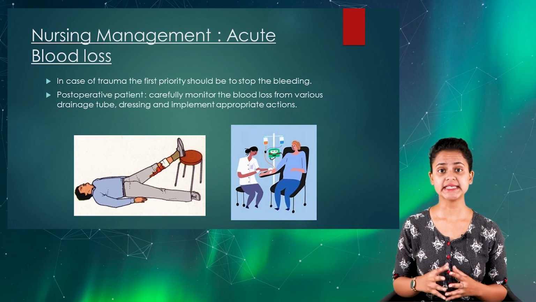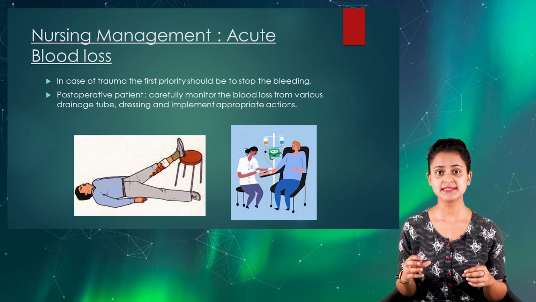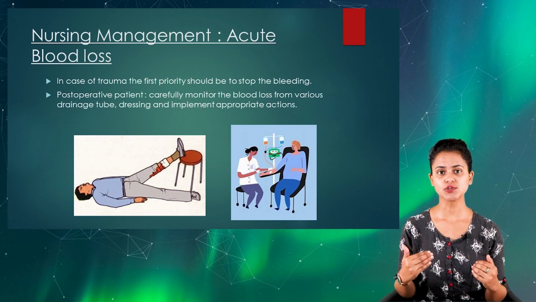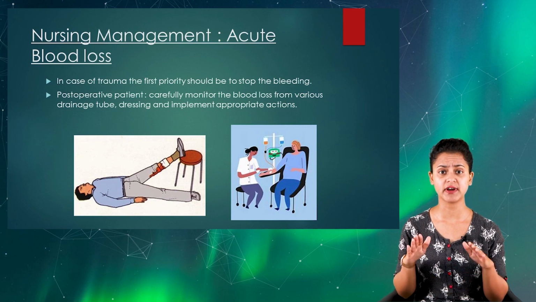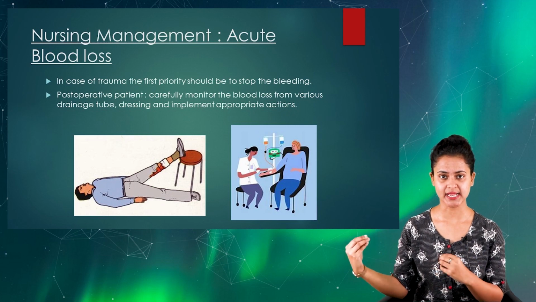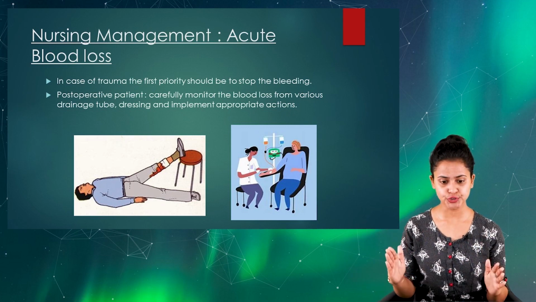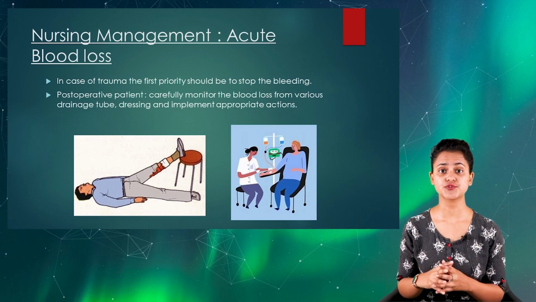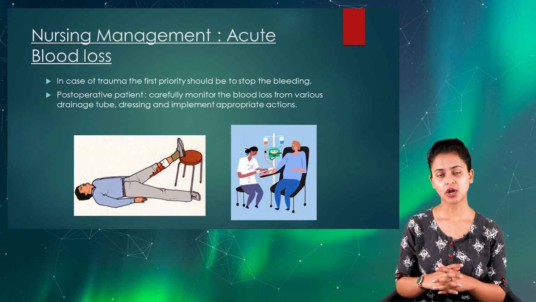So the next one is definitely stoppage of the bleeding source. That is the second priority of the nursing management. In case of a post-operative client, that is the reason nurses play a very important role to monitor the client at regular intervals. Even all the drainage tubes and dressings should be checked at regular intervals to find out whether the client is having excessive bleeding or not.